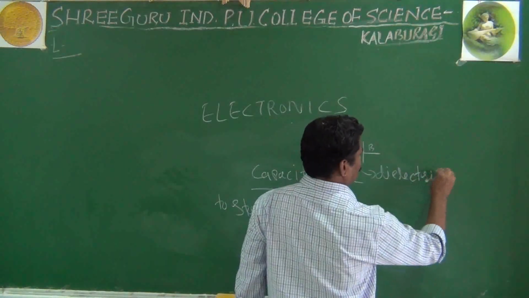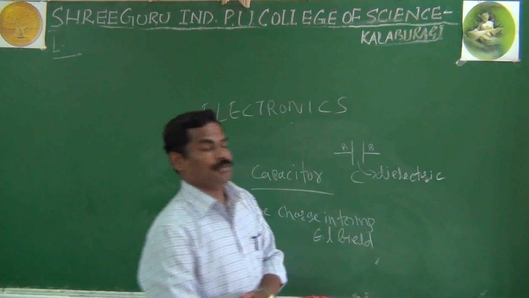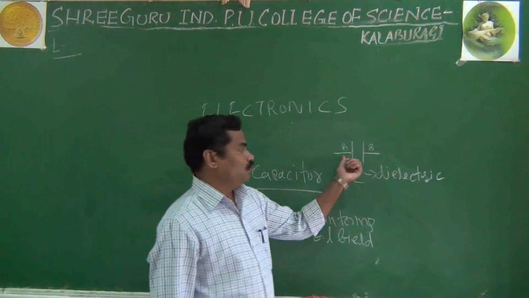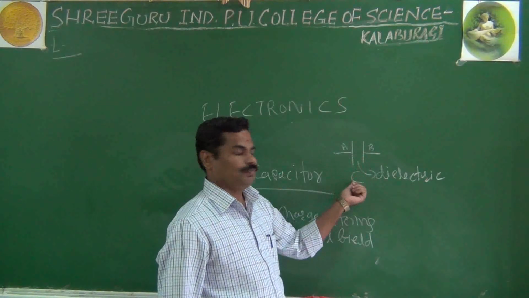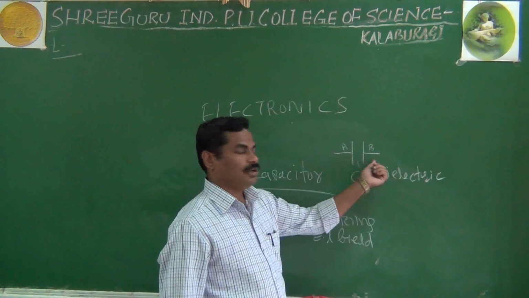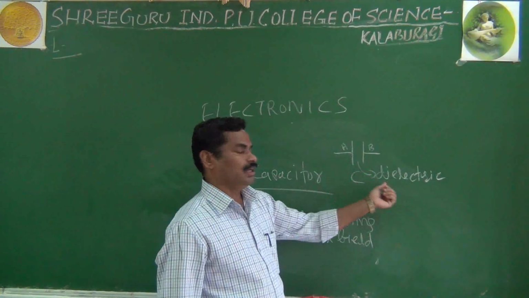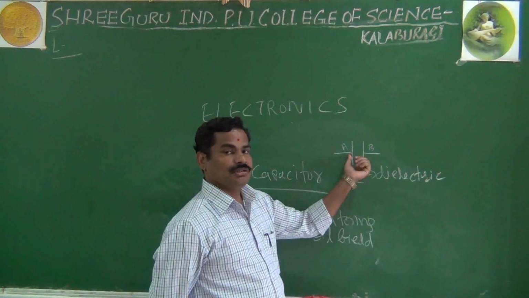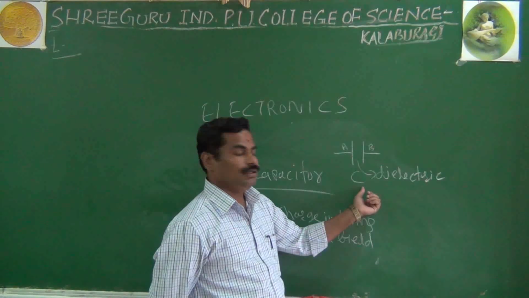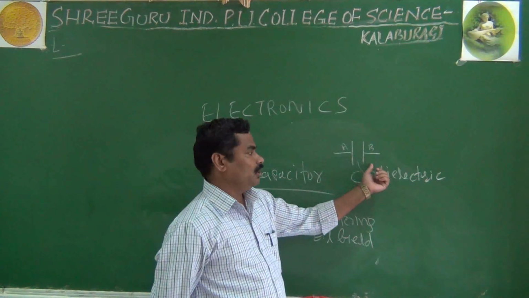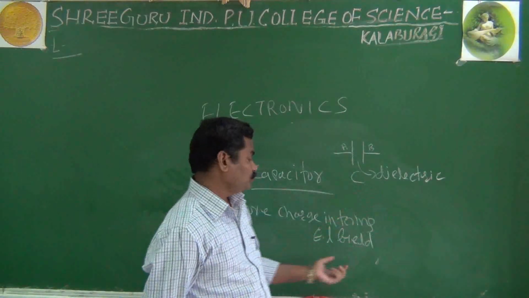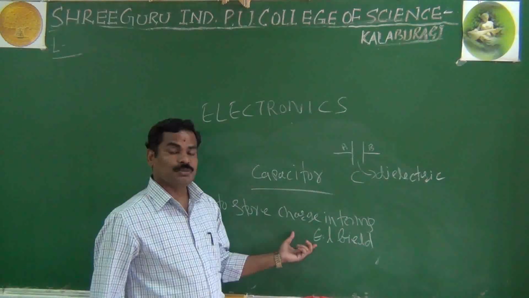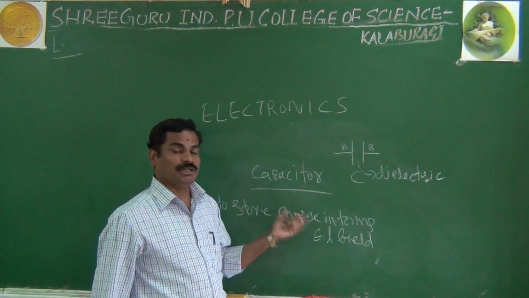What is called capacitor? The capacitor is nothing but two conducting plates separated by a dielectric medium. That is nothing but capacitor. A and B are called conducting plates. In between you are having the dielectric. It means capacitor is a passive component, two conducting plates separated by a dielectric medium. And another important thing is it will store the charge in terms of electric field.